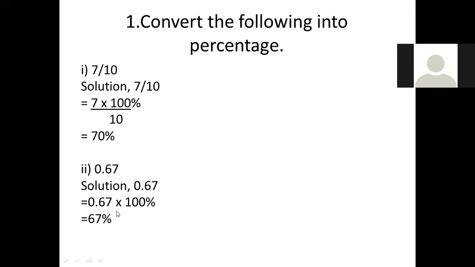Yes, when you multiply 0.67 by 100, then this decimal will convert into percentage. Like this, you will do question number 1.